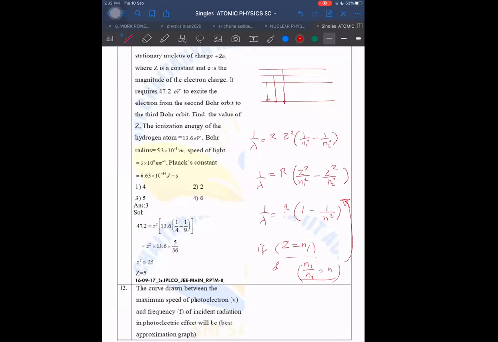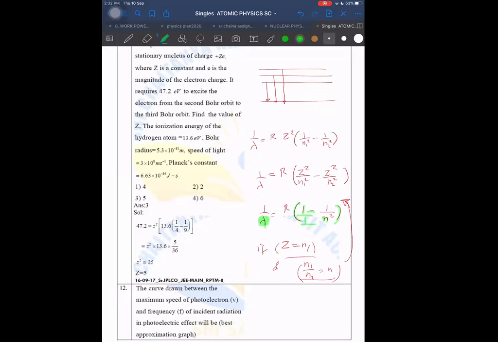Why am I telling that? I am telling that in order to stress this point: the same lambda which we obtain for transition from n energy level to one energy level in the hydrogen atom, the same lambda I can obtain in other higher atomic numbers also.